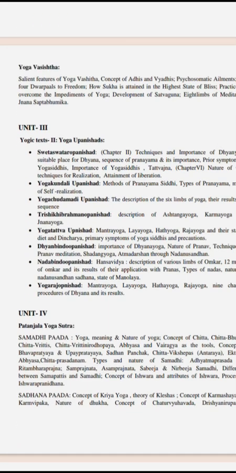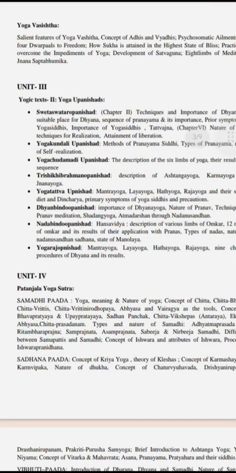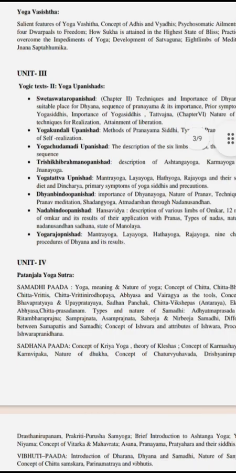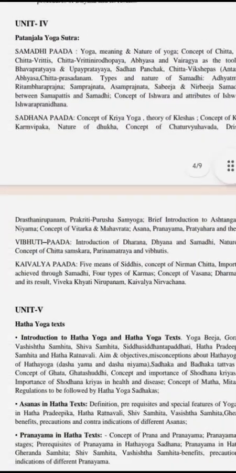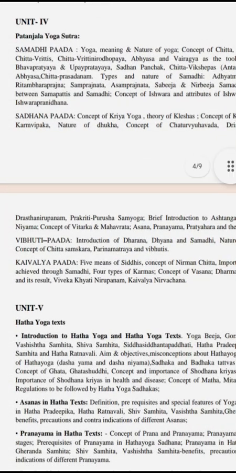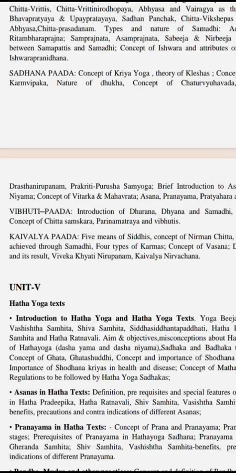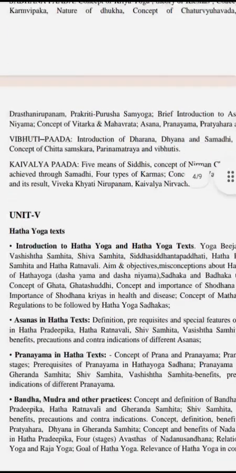Then in the third unit we again have Upanishads, but these are the main Yoga Upanishads, and there are a total of 8 Yoga Upanishads in our UGC NET syllabus: Shvetashvatara Upanishad, Yoga Kundalini Upanishad, Yoga Chudamani Upanishad, Brahmavidya Upanishad, Yoga Tattva Upanishad, Dhyana Bindu Upanishad, Nada Bindu Upanishad, Yogaraja Upanishad. Unit 4 is Patanjali Yoga Sutra, in which we have to cover 4 parts: Samadhi, Sadhana, Vibhuti and Kaivalya.